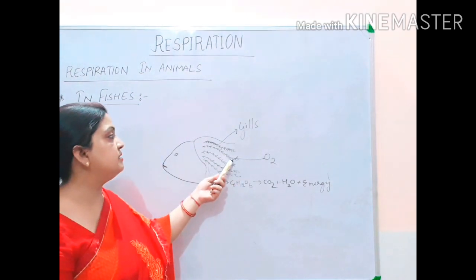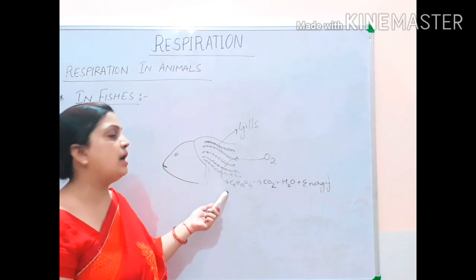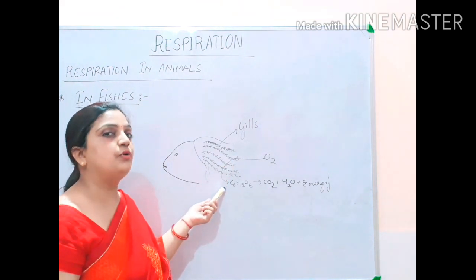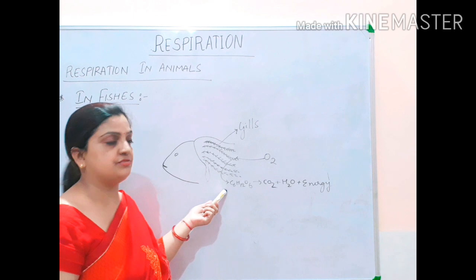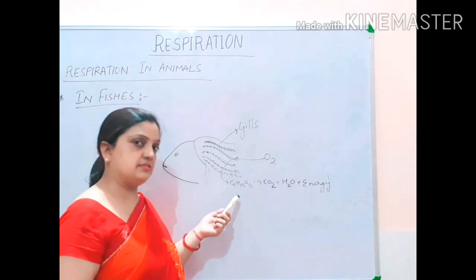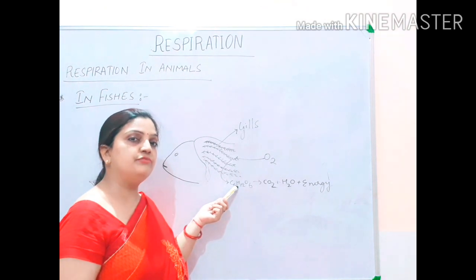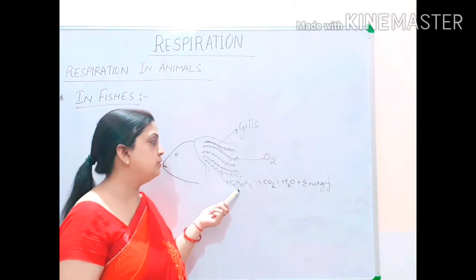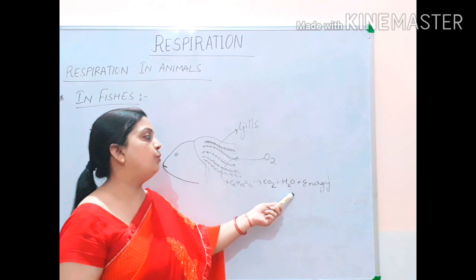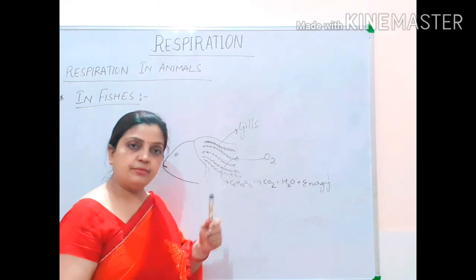Now by the gills, this oxygen is passed to the cells of the body of the fishes. Now inside the cells, oxidation process will take place. Glucose will break down and CO2, water and energy will be produced.